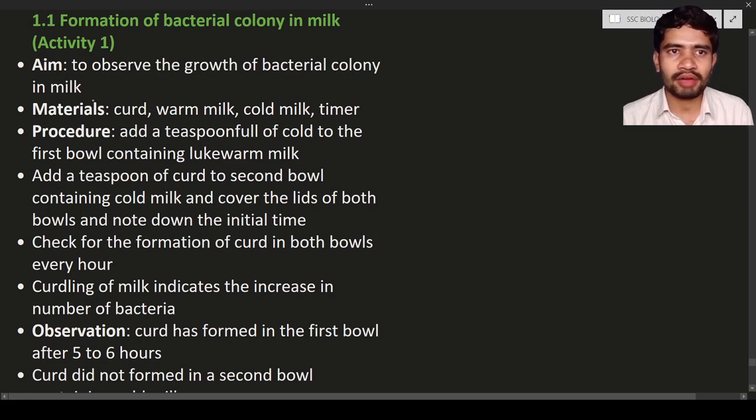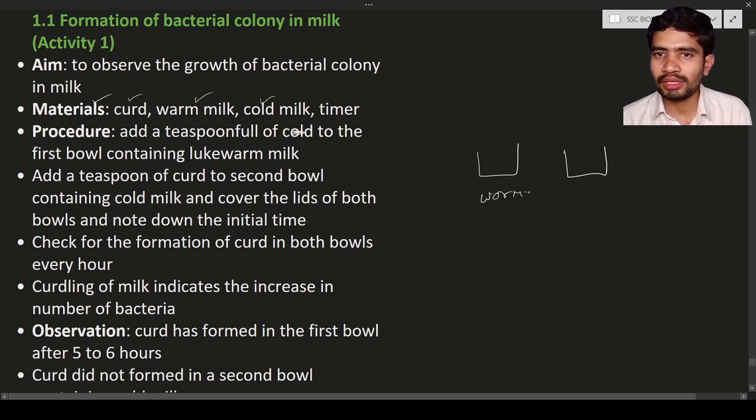The materials required are curd, warm milk, cold milk, and a timer to check the time, and so on. First we have to add a teaspoonful of curd to the milk. Let us take two bowls, bowl 1 and bowl 2. In the first bowl the warm milk, and the second bowl contains the cold milk.